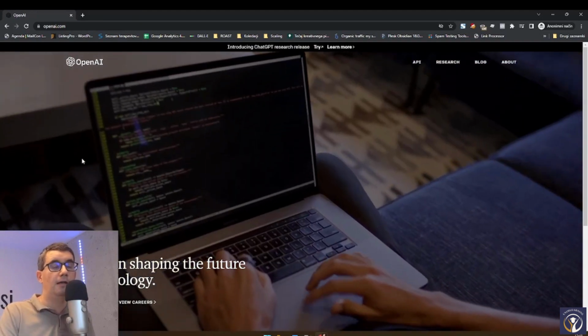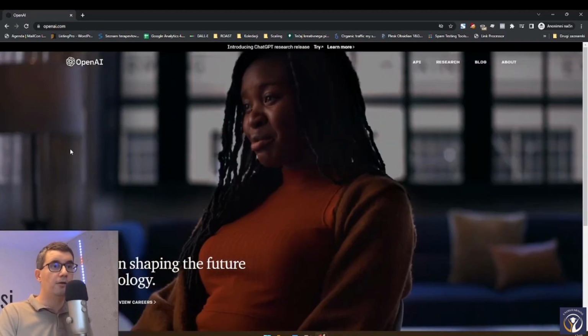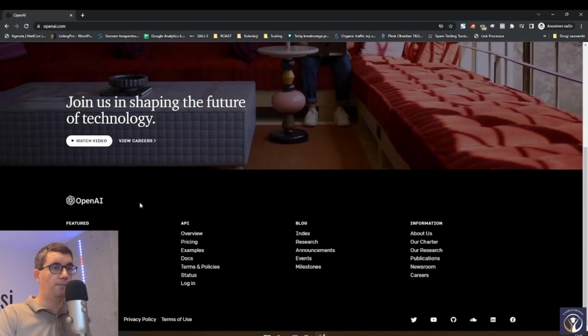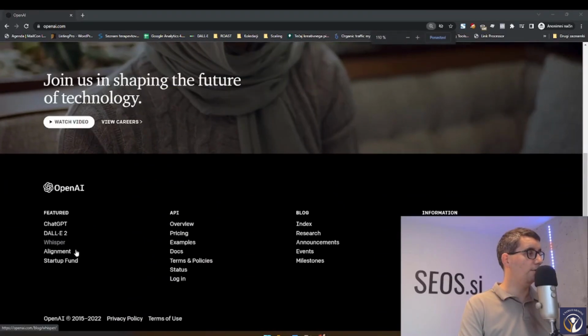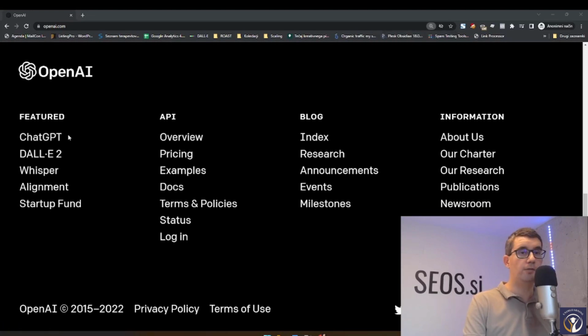They are creating a lot of different products. You can see all of them if you scroll to the bottom of the page. We can see down here all of the products that they have developed. ChatGPT is the one that we talk about right now. DALL-E is artificial intelligence that we will also be using to generate images for our articles. So it can create any image from any query that you give it. Whisper AI is an AI that helps you create subtitles from video and audio and others, right?